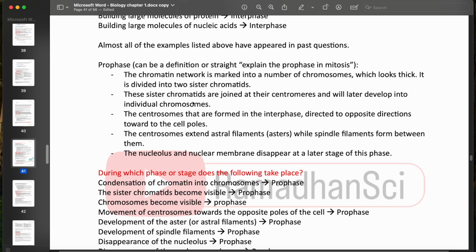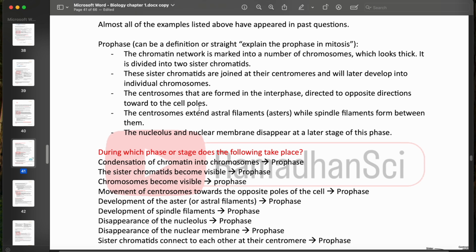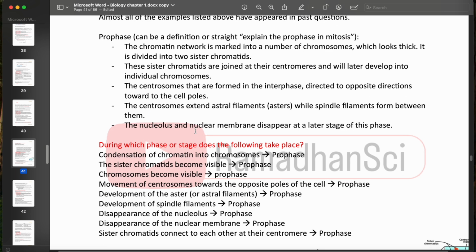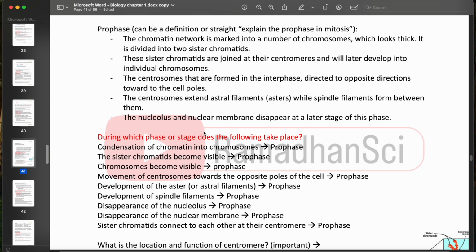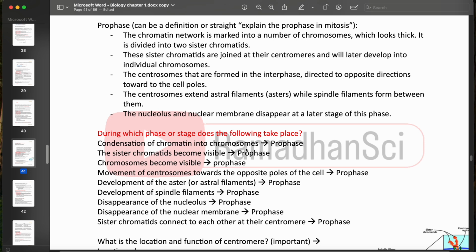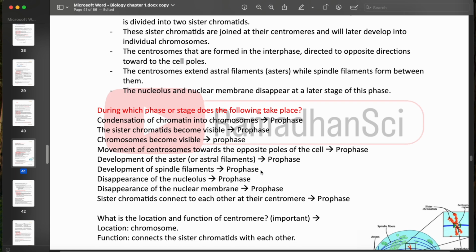Now let's see the prophase. In the prophase we have the condensation of chromatin into chromosomes. The sister chromatids will become visible. The chromosomes in themselves will become visible during the prophase. And the movement of centrosomes towards the opposite poles of the cell.